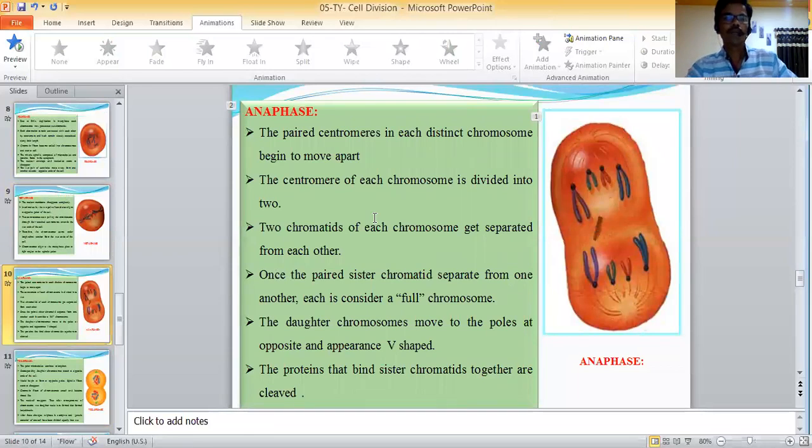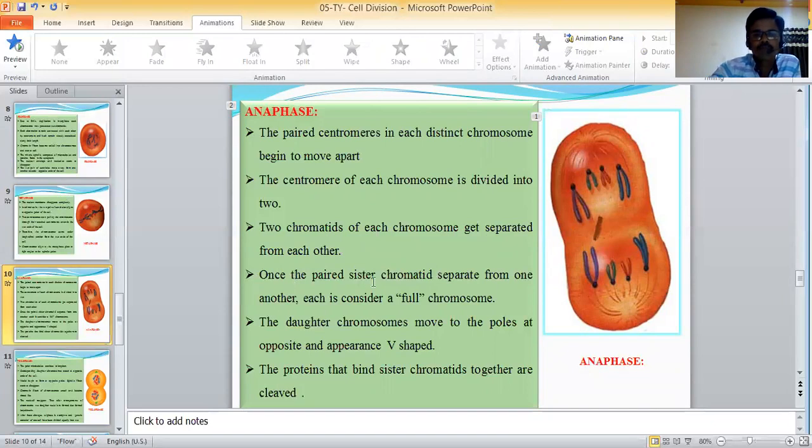Anaphase. In this period, the centromere in each distinct chromosome begins to move apart. The centromere of each chromosome is divided into two, and the two chromatids of each chromosome get separated from each other.